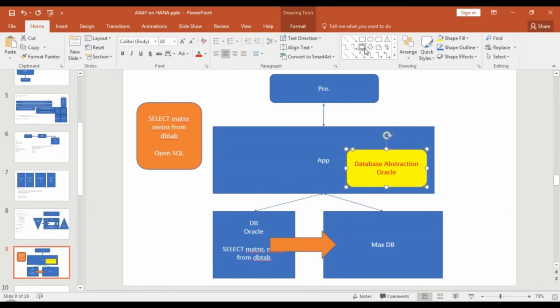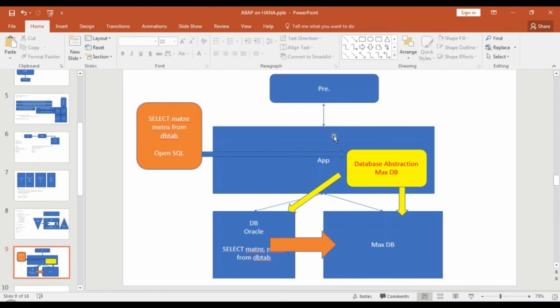This DB abstraction layer converts your OpenSQL statement to a native SQL statement. Now, tomorrow when you change the database from Oracle DB to MaxDB, this database abstraction layer now knows that I'm connected to MaxDB. And it knows how to convert this statement to a MaxDB statement. That concept is called the database abstraction concept in SAP. In fact, this is there in the majority of application servers in ERP companies where you have three-tier architecture. It converts automatically to the underlying database a native SQL statement which your database can understand.